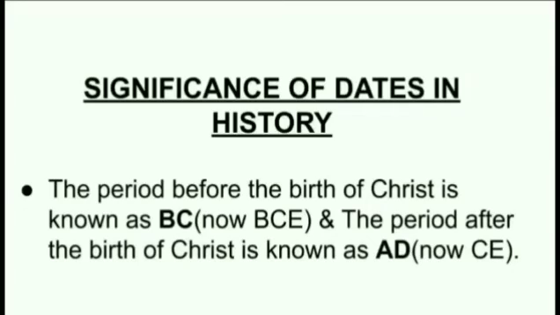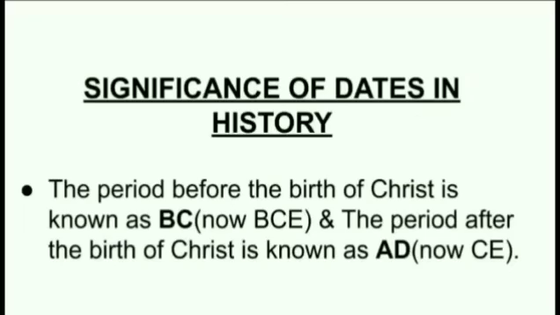BCE means the dates which are counted as backwards. For example, the year 100 will come first and the year 99 will come afterwards. This is counted in BC, that is before Christ era. But in AD, 99 will come first when we count the year and 100 will come afterwards. I can explain you with the current year.